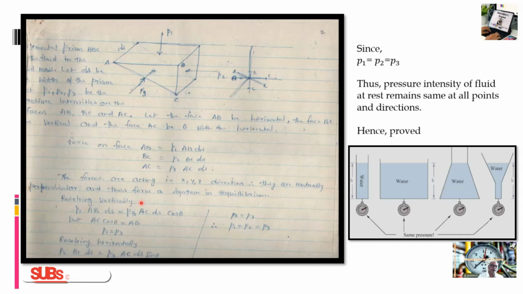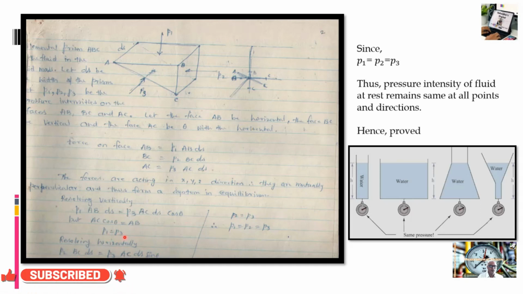So resolving vertically, P1 into AB into ds is equal to P3 into AC into ds cos theta. But AC cos theta is AB, so P1 is equal to P3. Resolving horizontally, P2 into BC into ds is equal to P3 into AC into ds into sin theta. Here AC sin theta is again BC. Therefore P2 is equal to P3.